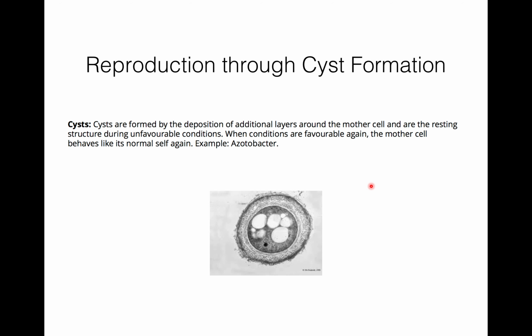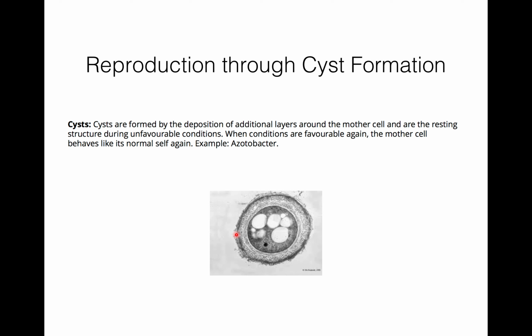Now, second, asexual reproduction occurs through cyst formation. So how is a cyst formed? A cyst is formed by the deposition of additional layers around the mother cell. So here you can see this is the cyst around the mother cell, and it is a resting structure during unfavorable conditions. The same as conidia formation, when an unfavorable condition is there, the bacteria develop a cyst around it.